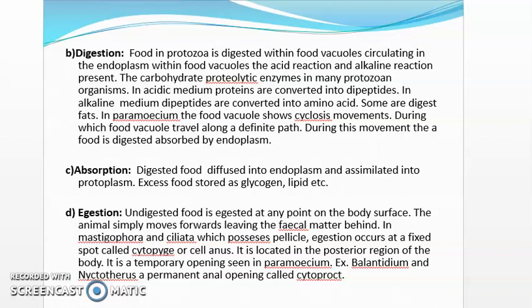There are two mediums. In acidic medium, proteins are converted into dipeptides, and in alkaline medium, dipeptides are converted into amino acids.